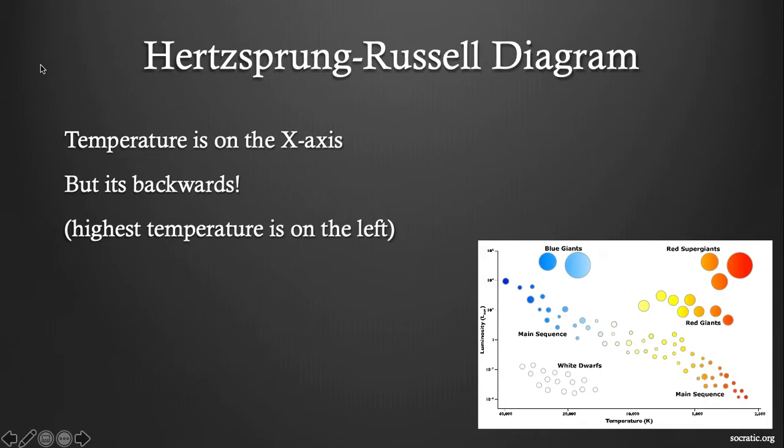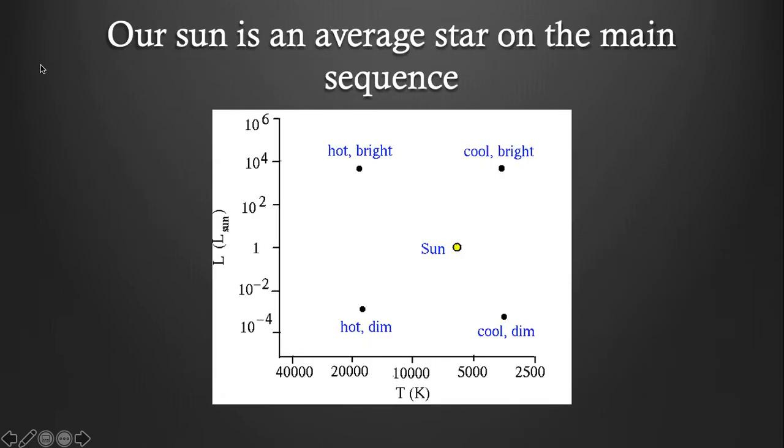Temperature is on the x-axis, but it's backwards, like I said, highest temperatures on the left. So white dwarfs, as you can see, are super hot. And red supergiants are a little cooler than blue giants. So depending on where the star is on the diagram, it could be hot and bright or hot and dim, cool and dim or cool and bright, and our sun is right in the middle.